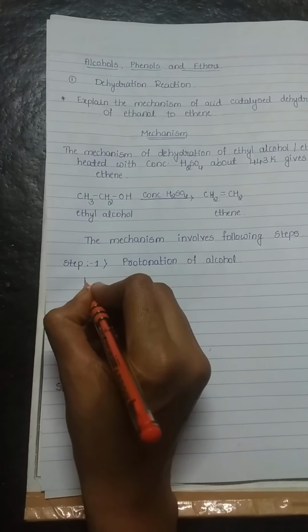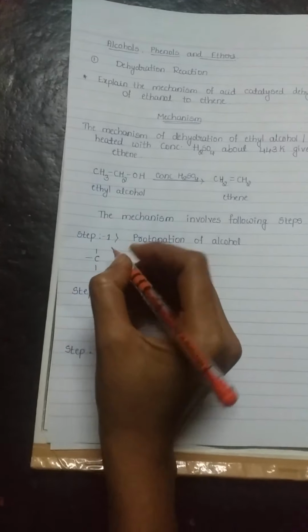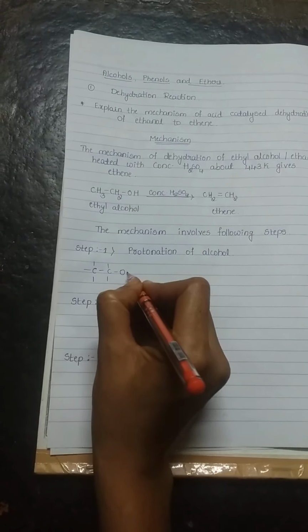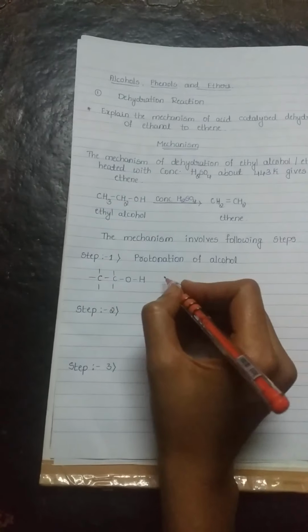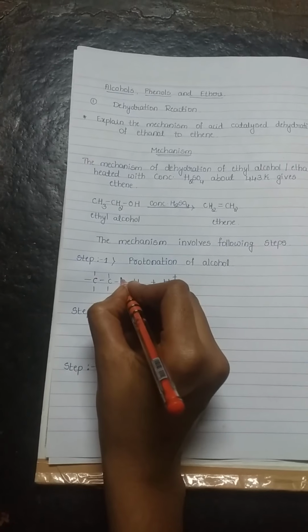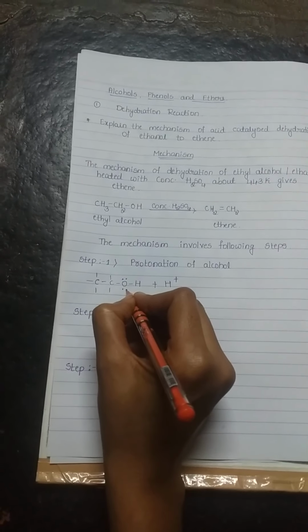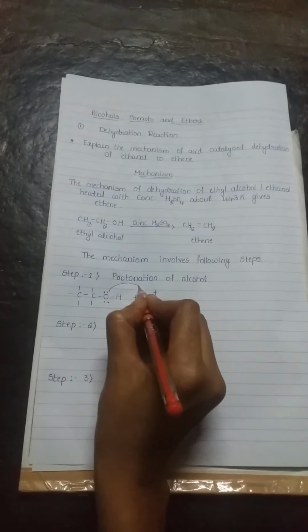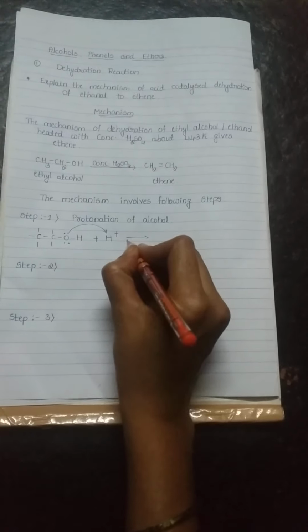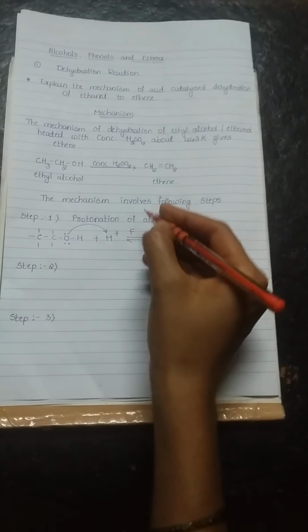In the first step, ethyl alcohol or ethanol, CH3CH2OH, undergoes protonation. Here the proton shifts, and that is the first step.